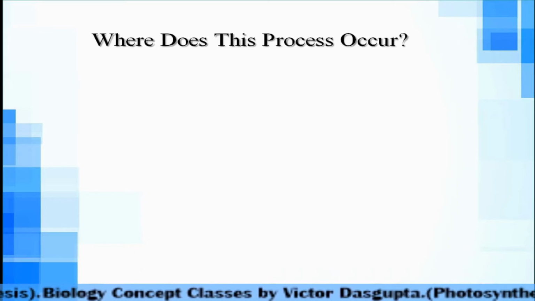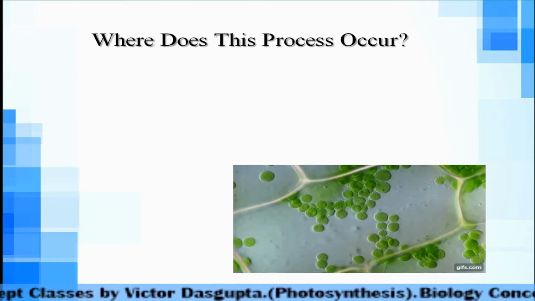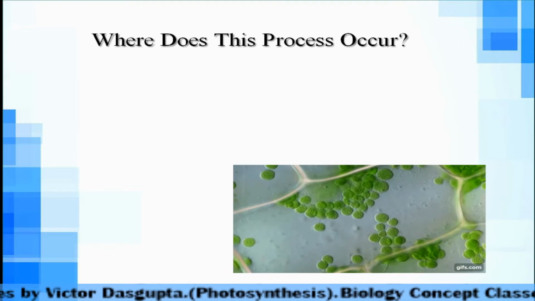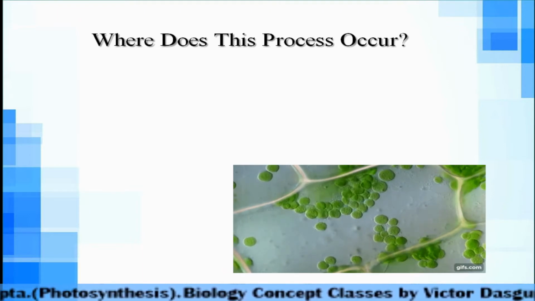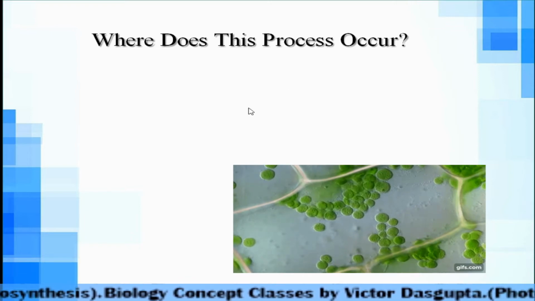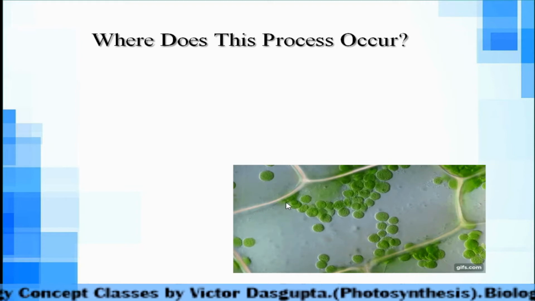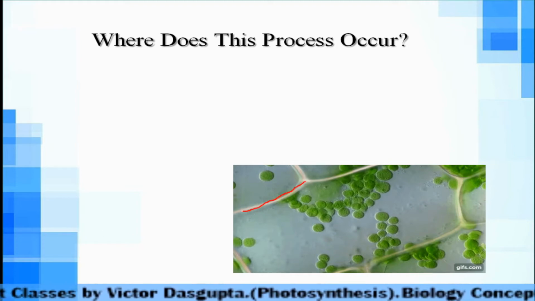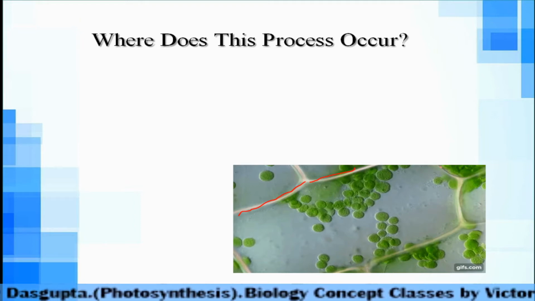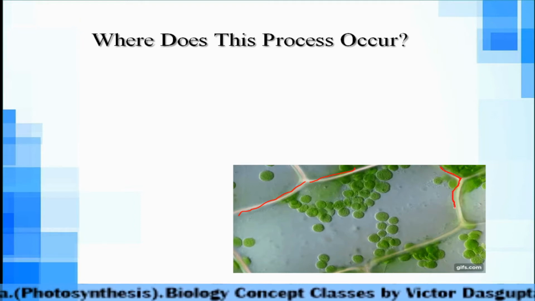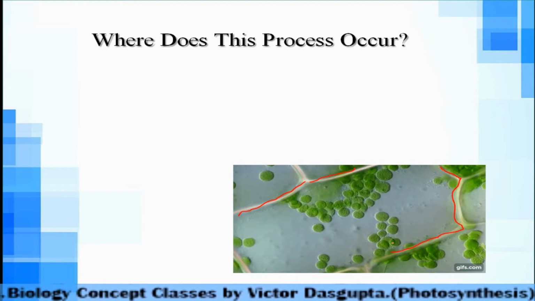Now we will see where does it occur. Okay, where does it occur? Now here you can see green dots. Okay, circular structures are there. This is actually the shape. Let me mark that portion. Actually this portion, this boundary, can you see this boundary? Actually this is the plant cell. Okay, this is the plant cell boundary, and here inside the cell basically it is the mesophyll cell. Okay, mesophyll cells. Here you can see these structures.